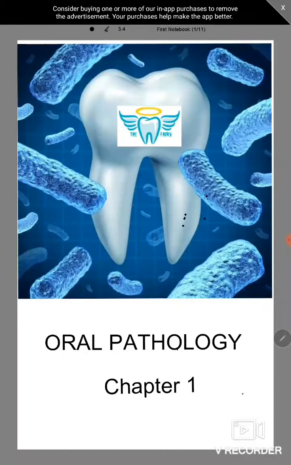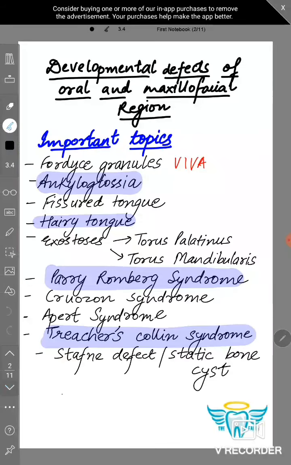So this is my first video for all the budding dentists out there, and I'll try to cover our first subject, oral pathology, all the important questions for all the chapters. So without wasting our time, first chapter is developmental defects of oral and maxillofacial region. These are the important topics which are frequently asked for Viva and theory exam.